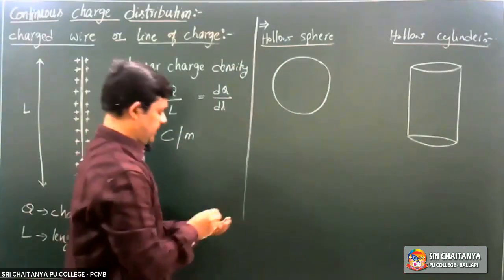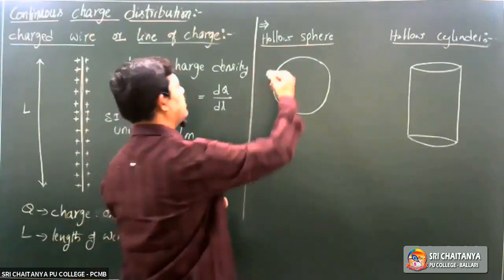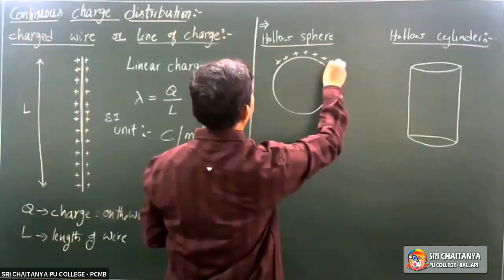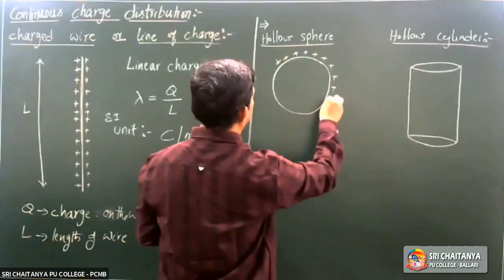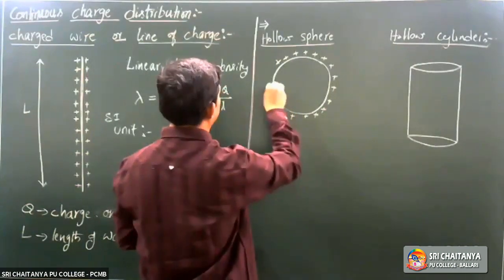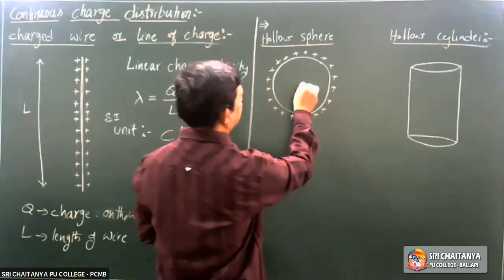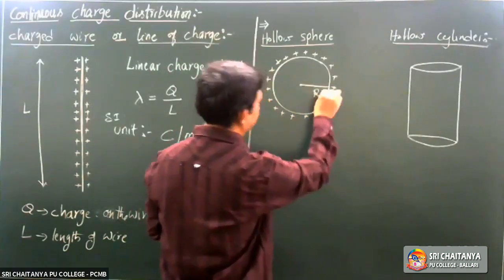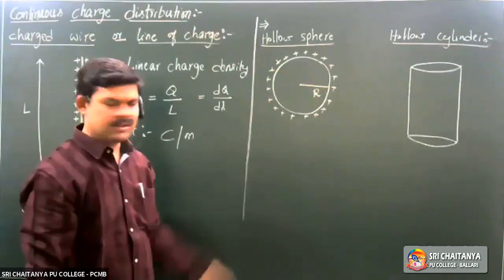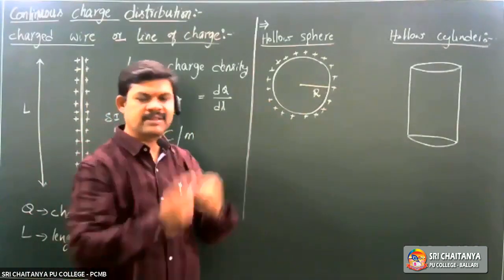For these, if I give a charge q, the charge uniformly distributes on the surface. That q is the charge given. The cylinder, the sphere of radius r. Whenever I give a charge to this, the charge is distributed uniformly on its surface.